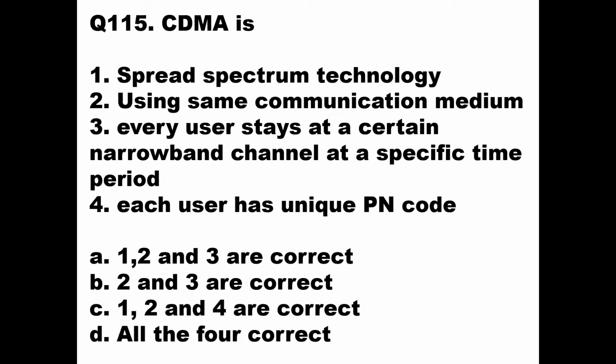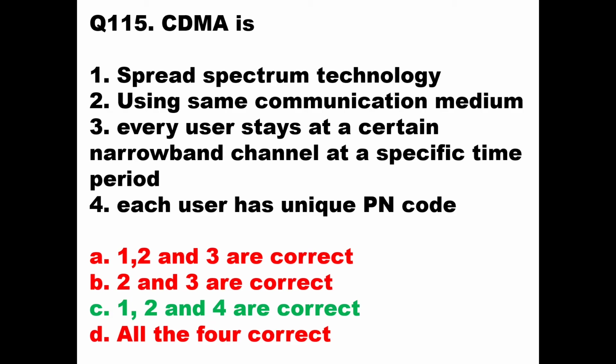Then we'll go to question number 115. CDMA is: option 1, spread spectrum technology, true. Using same communication medium, true. Every user stays at a certain narrowband channel at a specific time period, false. And the fourth says each user has a unique pseudo noise code, true. So out of these four statements, the first, second, and fourth are correct. That means option C, showing 1, 2, and 4, is the right answer over here.